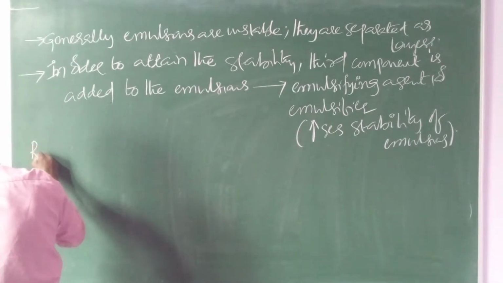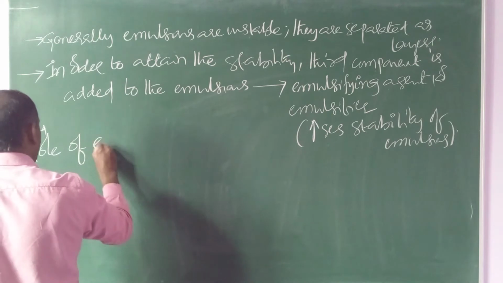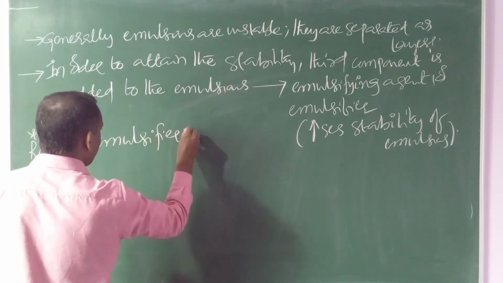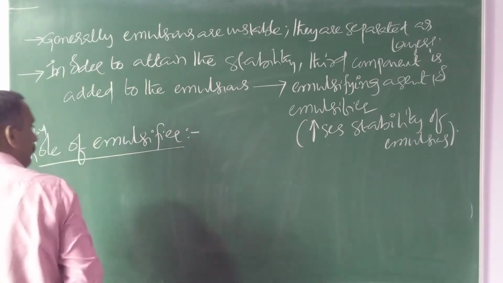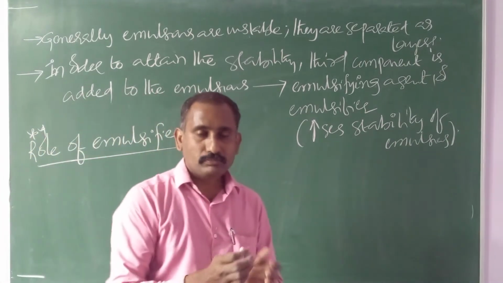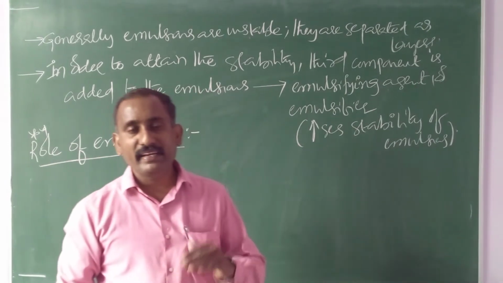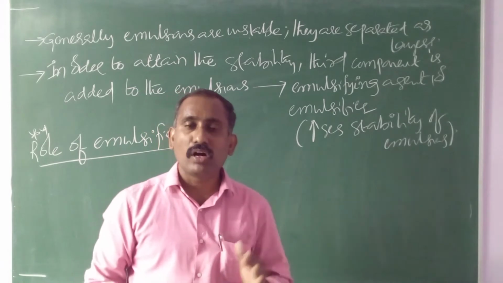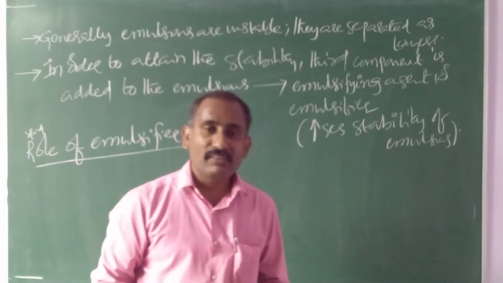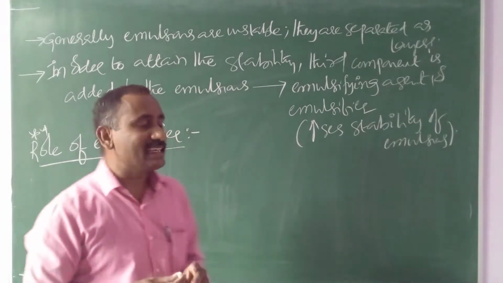Here is one important point for the objective exam: the role of the emulsifier or emulsifying agent. By the addition of the emulsifier, the interfacial tension between the dispersed phase and dispersion medium, nothing but between the oil layer and water layer, decreases. Whenever interfacial tension decreases, automatically both can mix easily.